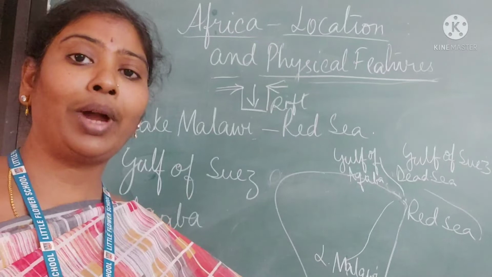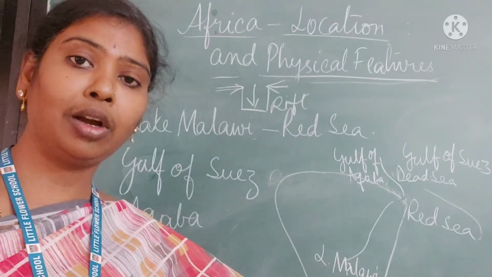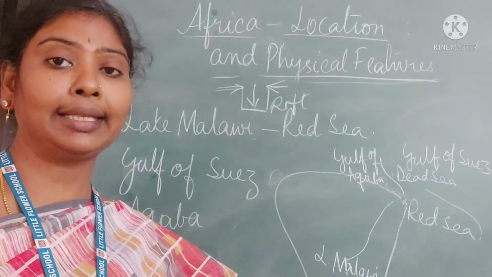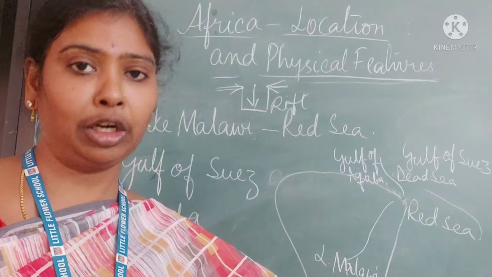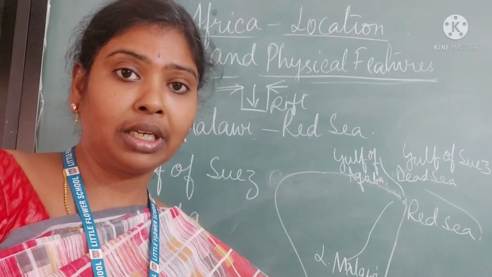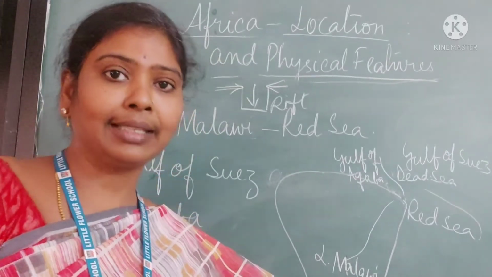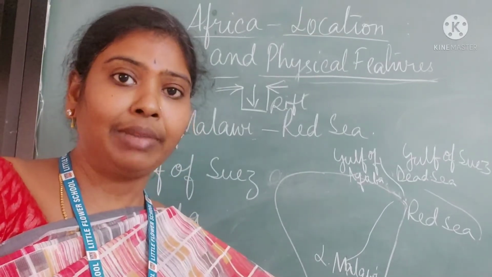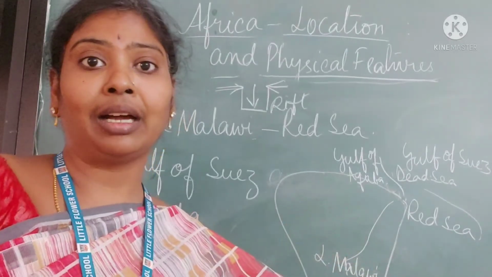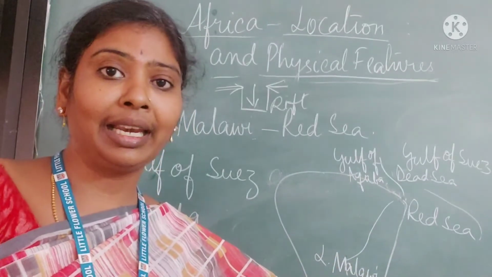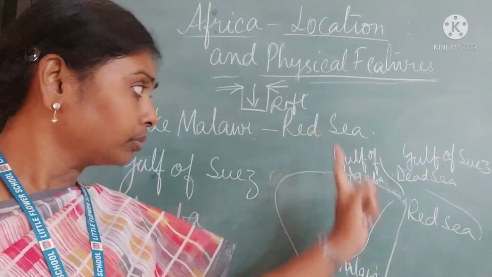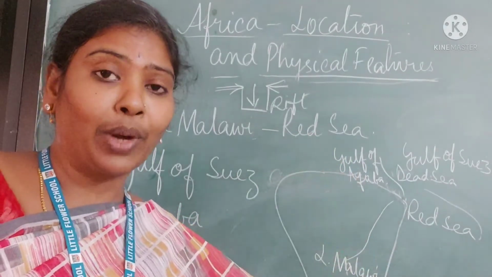This is such a big valley. You have another Rift Valley in Australia also, but in Africa this is such a big valley that it extends up to 8,000 kilometers, right? It has so many lakes in the Great Rift Valley, like Lake Tanganyika, Lake Rukwa, Lake Kivu, Lake Victoria. The biggest freshwater lake in Africa is also present here, right? So these are present in the Great Rift Valley.